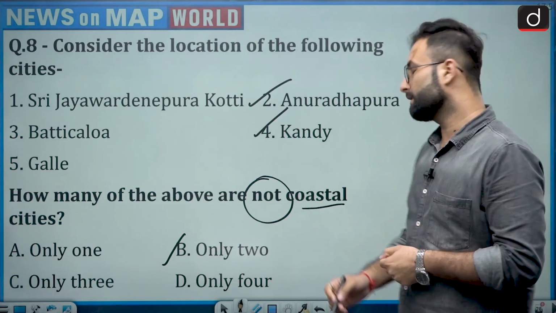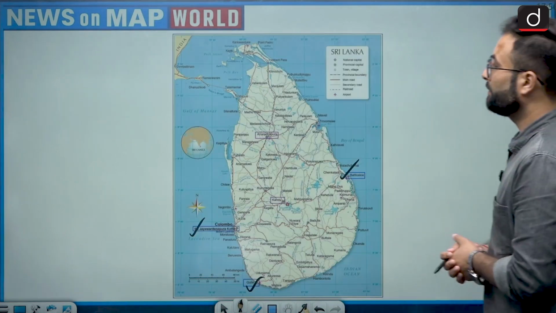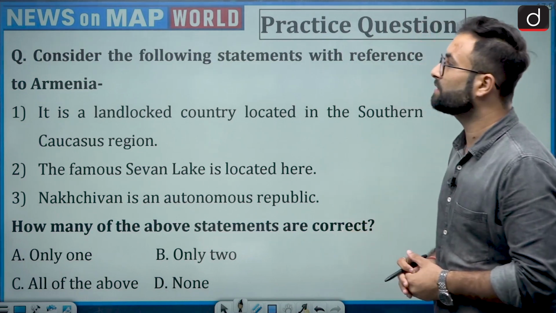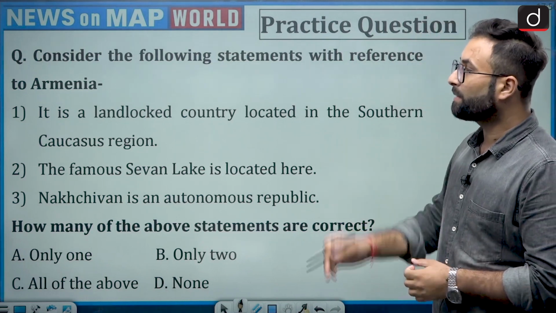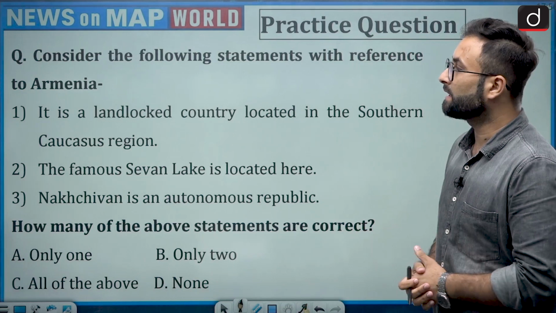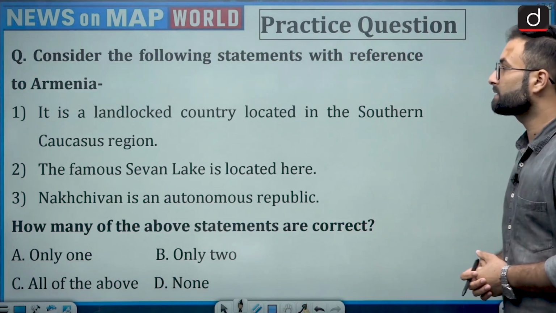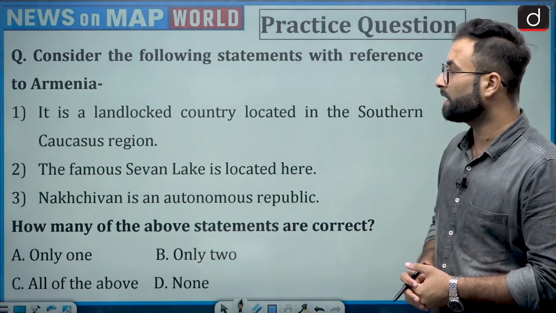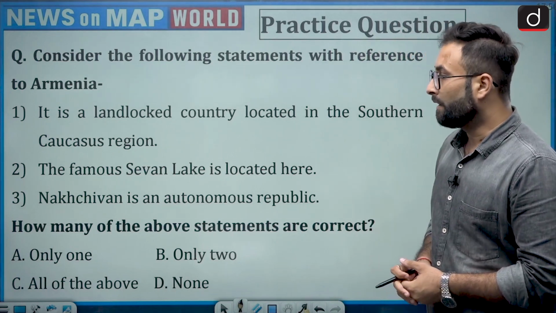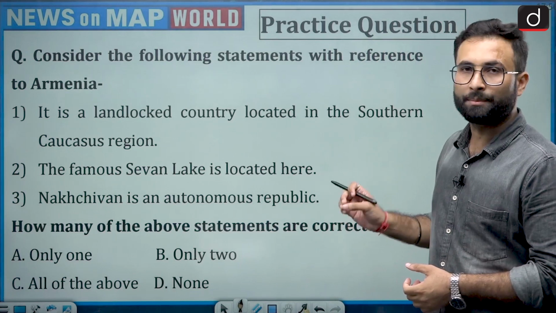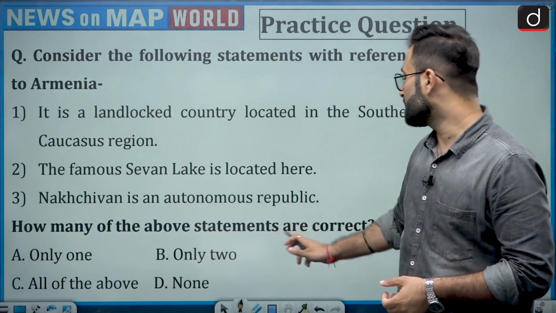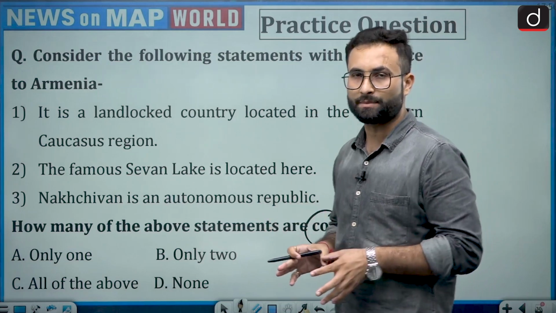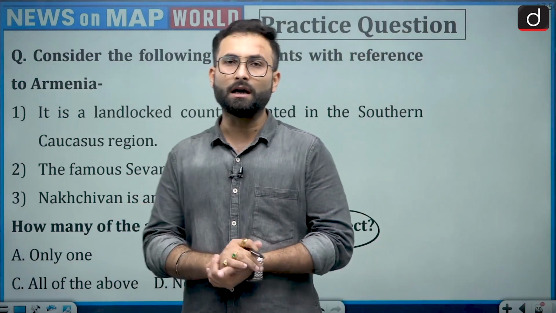Okay, moving further, that is the practice question for you. Consider the following statements with reference to Armenia. There are three statements given. The first one is, it is a landlocked country located in the southern Caucasus region. Second is, the famous Seven Lake is located here. Then third is, Nakhchivan is an autonomous republic. Okay, how many of the above statements are correct? So after reading the statements, you have to choose the correct statements. Okay, and you can answer me in the comment box.